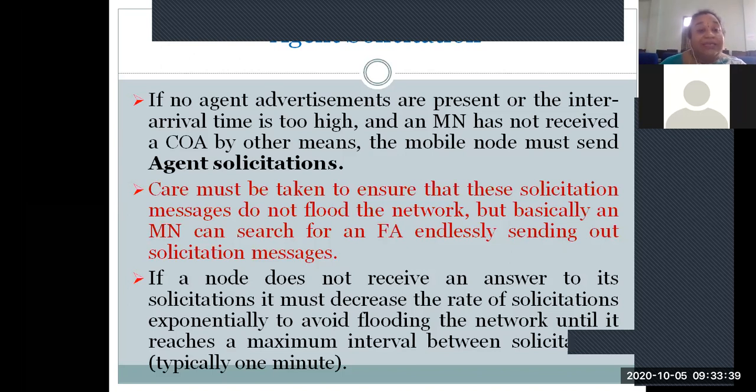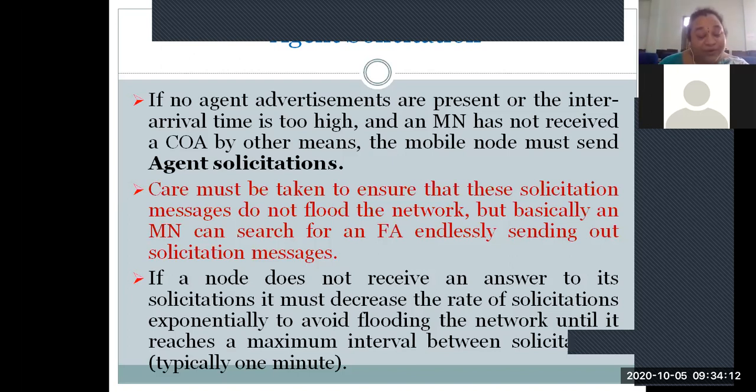These solicitation messages shouldn't flood the network, and they shouldn't become a bottleneck. While sending these messages, we should take care: after keenly watching for agent advertisements, if at the last moment we don't have any agent advertisement and are unable to recognize any agents, only then are we going to send these agent solicitations.